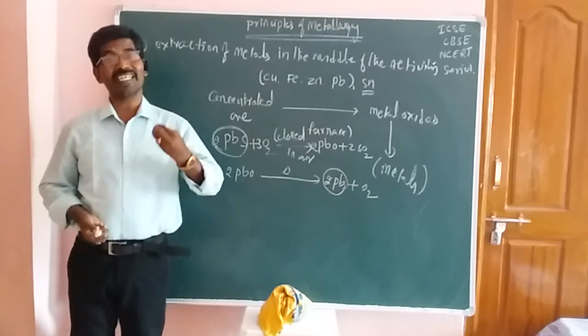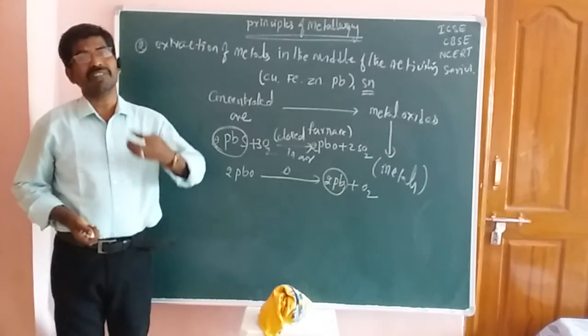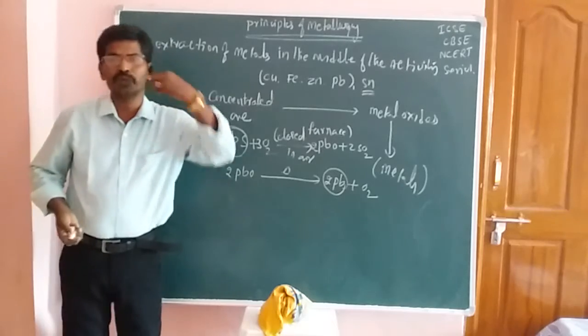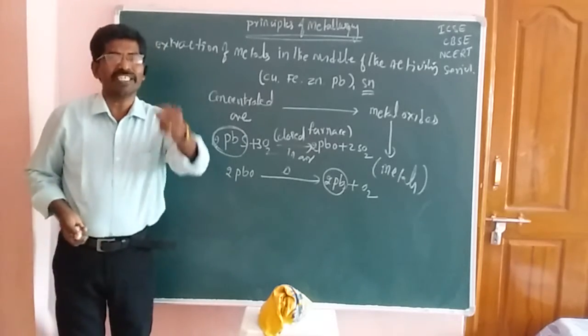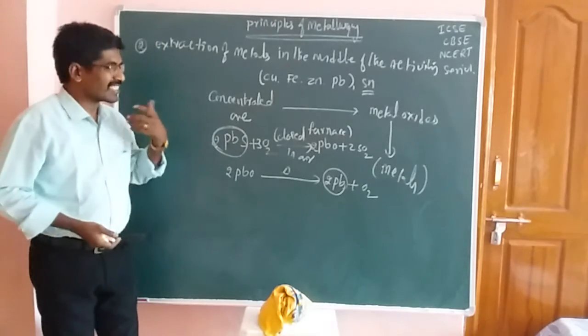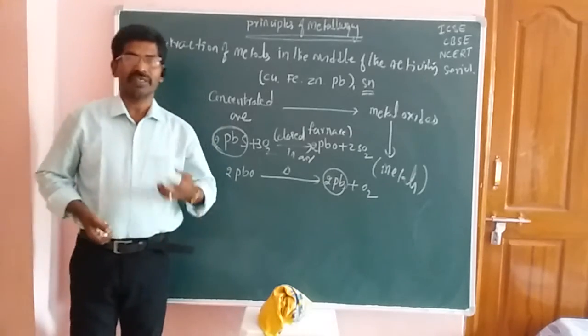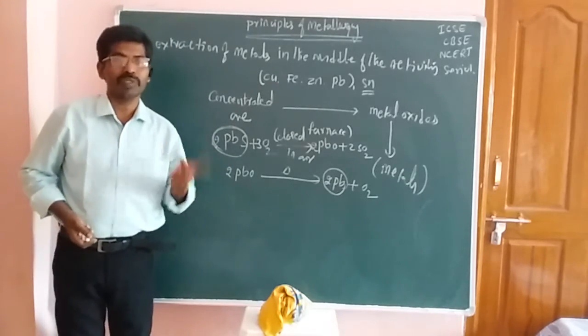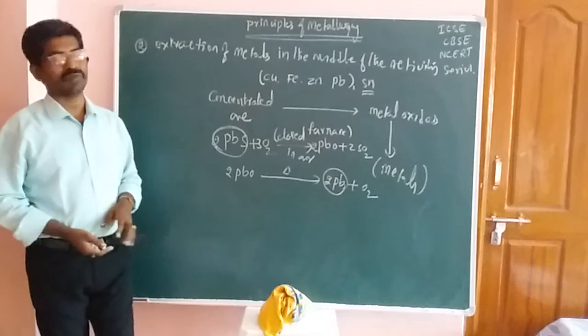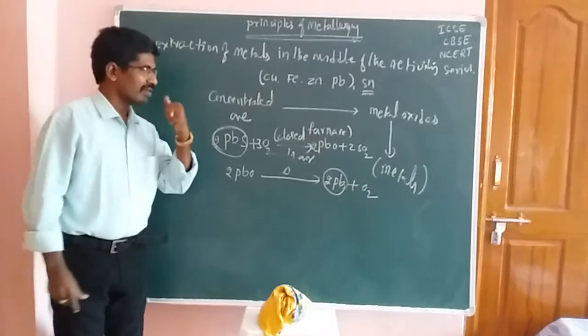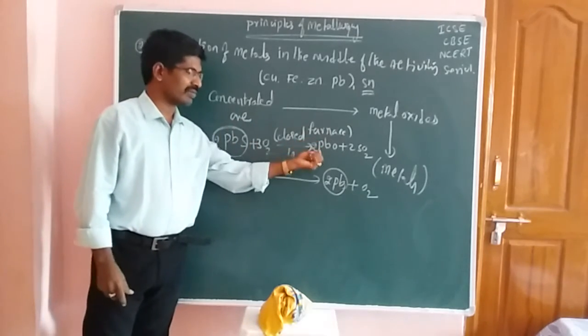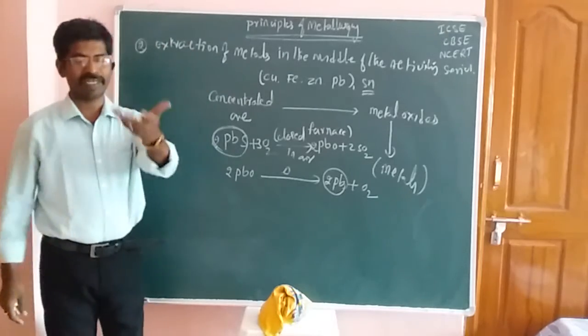Basic fluxes are used to remove acidic impurities, and acidic fluxes are used to remove basic impurities. That phenomenon is involved in the smelting process.